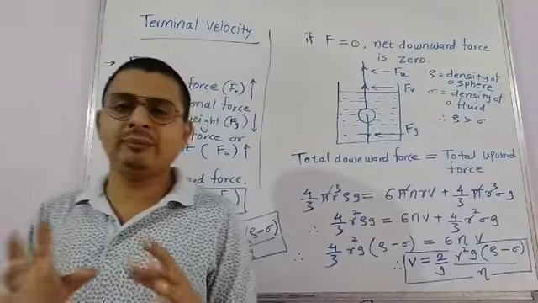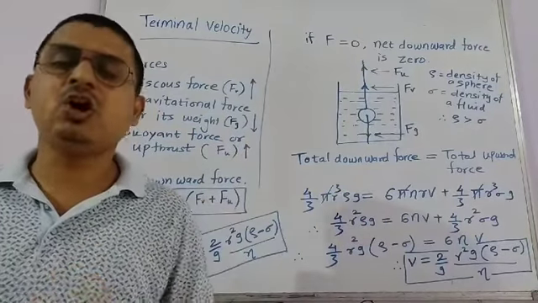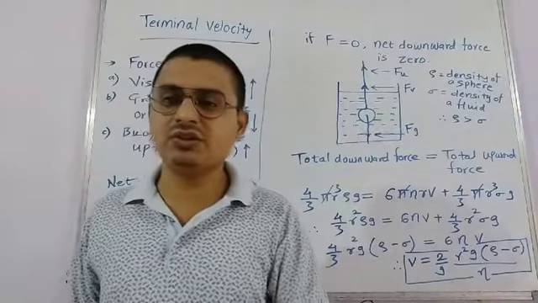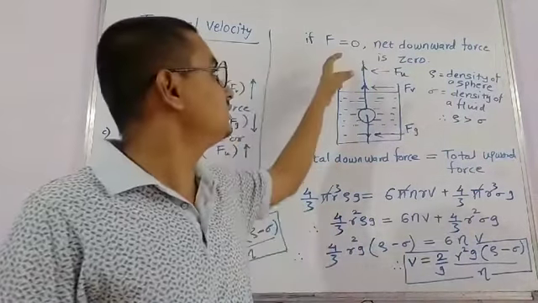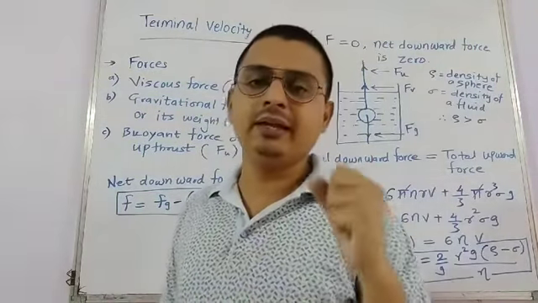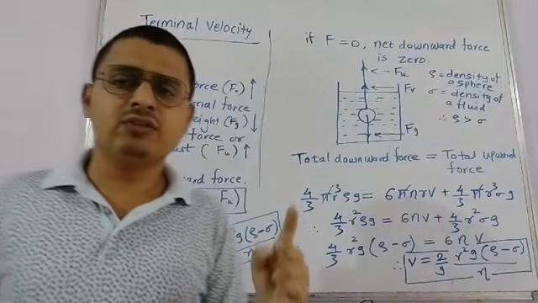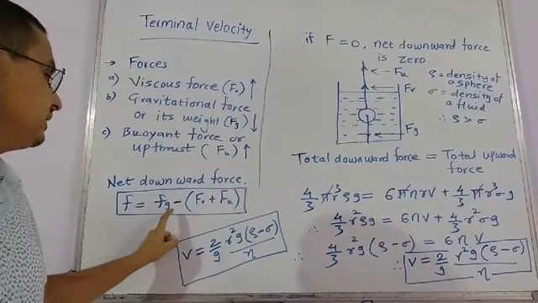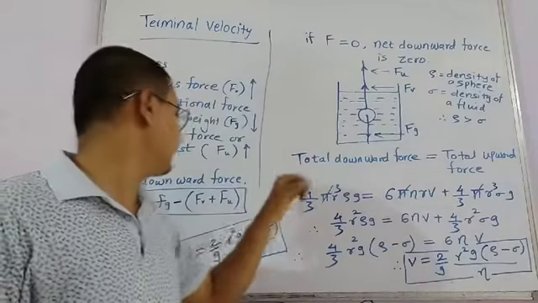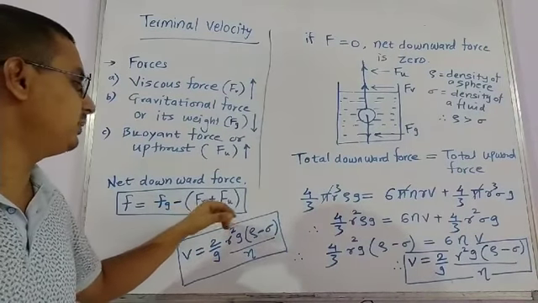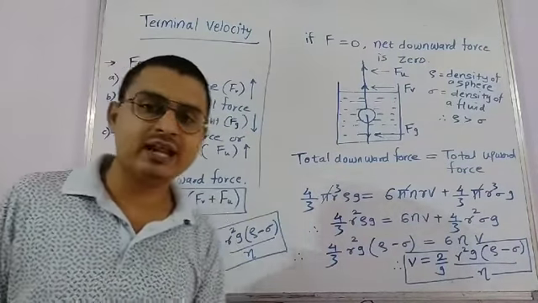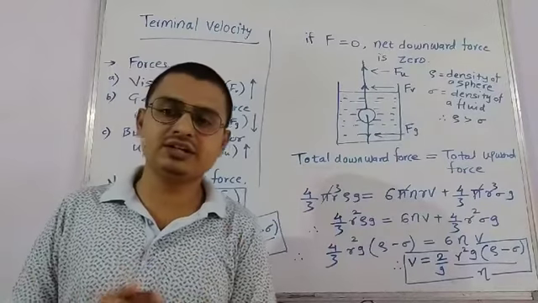After some time, the sphere becomes stable, or it achieves a constant velocity. So if it achieves constant velocity, the net force F becomes zero. That is, the upward force and the downward force become equal. In such a case, we can say that Fg is equal to Fv plus Fu. Now Fg means the gravitational force, that is mass into gravity. Okay. Now let us consider this a little here.